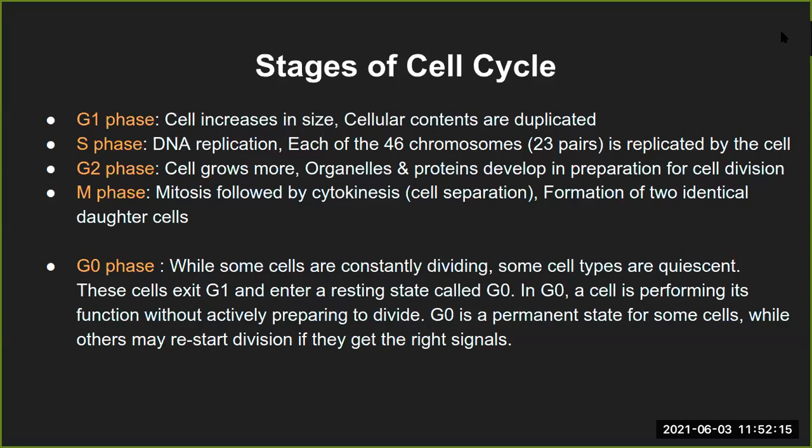Chloroplast DNA in plant cells? Also ribosomes, rough endoplasmic reticulum and smooth endoplasmic reticulum. There are several such things, but we need not go into those details because that will just complicate things for you to remember.